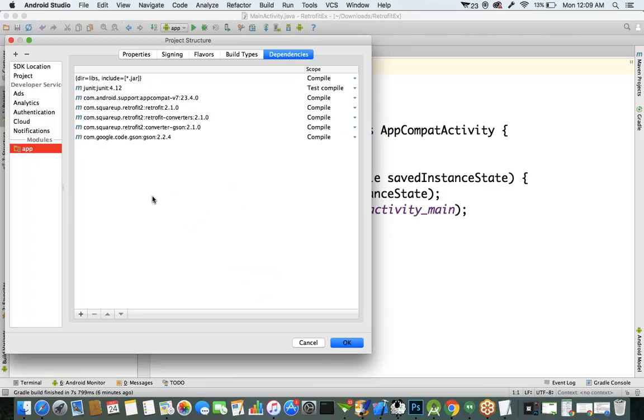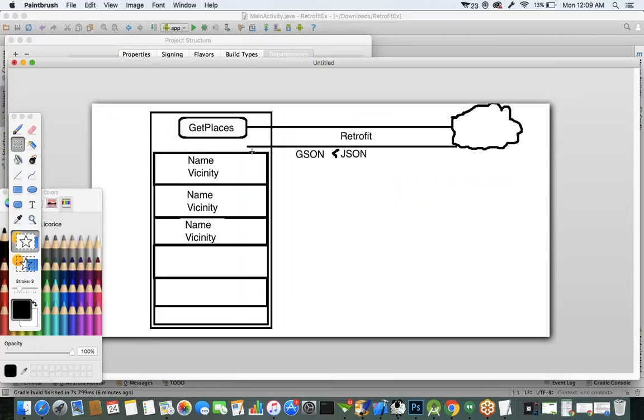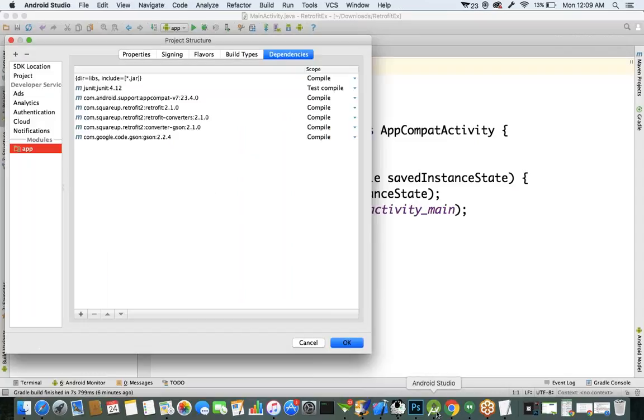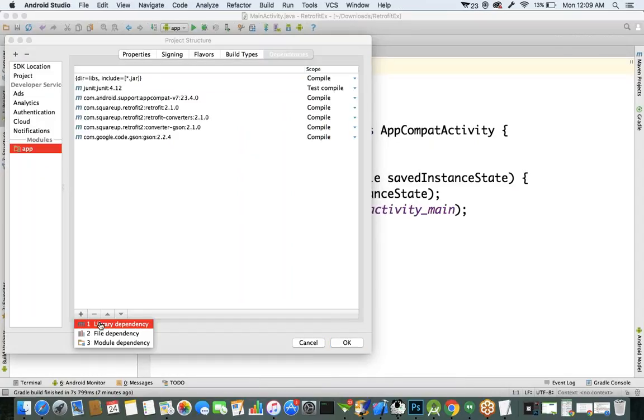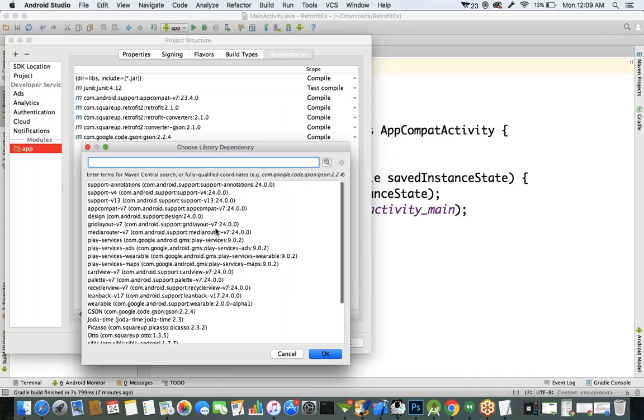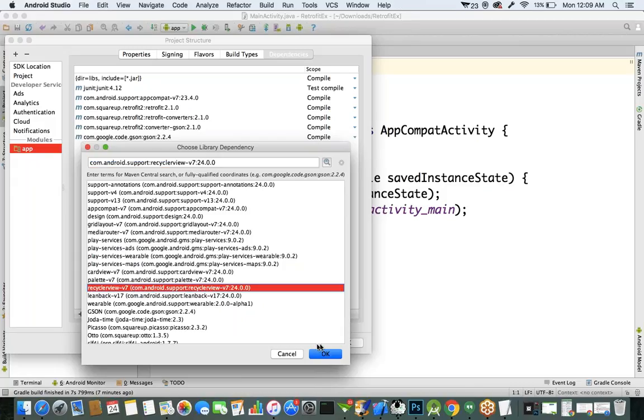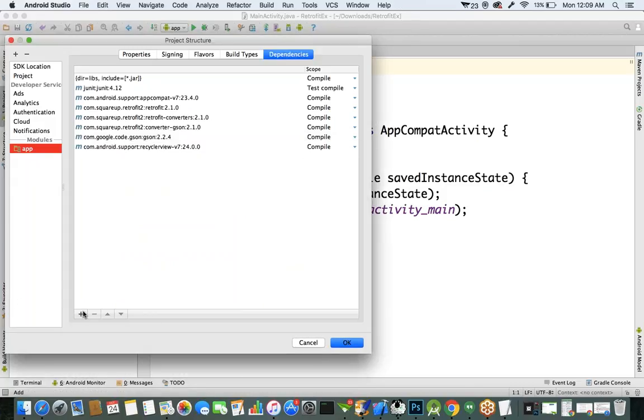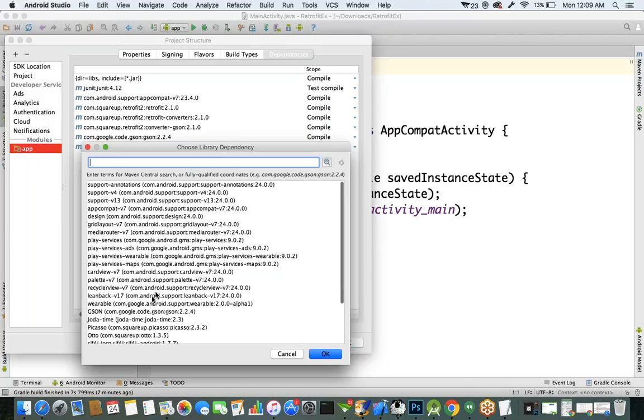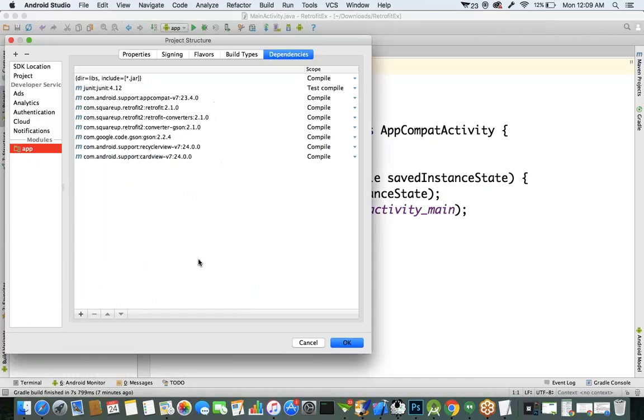We required these components, and our requirement is we want to present the data, right? For presenting this data, we use a component called the RecyclerView component. So we'll add the RecyclerView library file, as well as the CardView library file also. RecyclerView and CardView library files also we added.